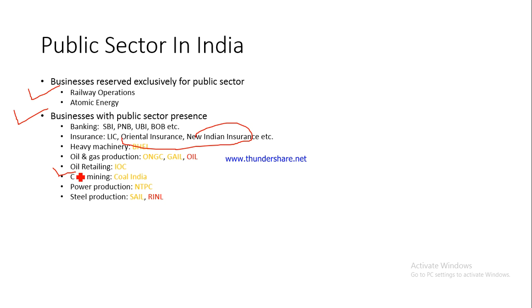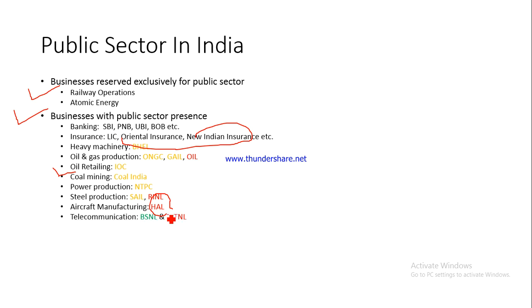Then we have got steel production, Steel Authority of India Limited, Rashtriya Ispat Nigam Limited. Ispat is nothing but steel. Aircraft manufacturing, we have got Hindustan Aeronautics Limited, and they are basically into manufacturing of defense aircrafts. For example, you might have heard of how they have been collaborating with many other defense manufacturers from different countries to co-produce some defense equipments, defense aircrafts, which would not only be sold to the Indian government for its defense requirements, but would also be sold to other national governments.